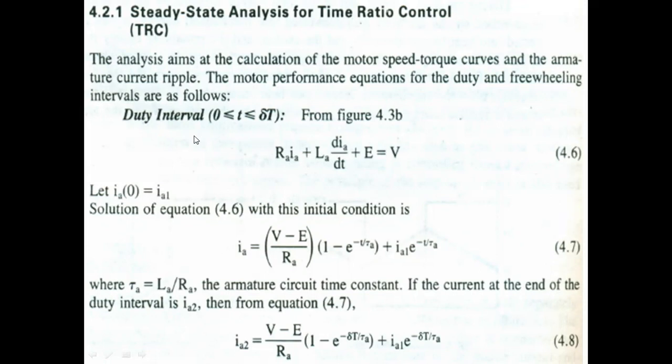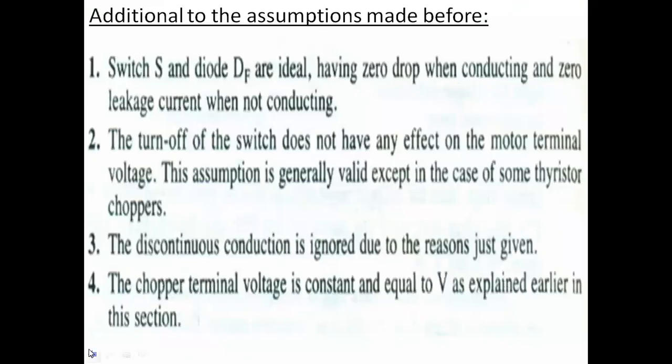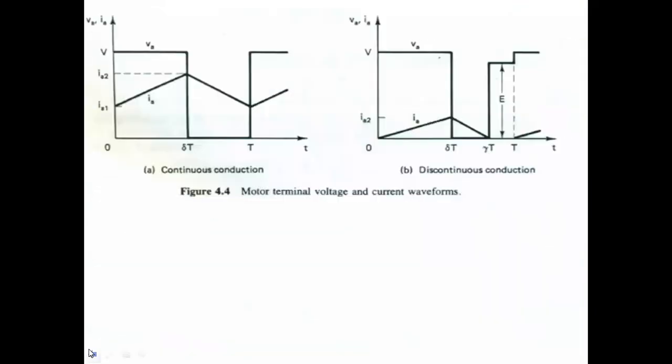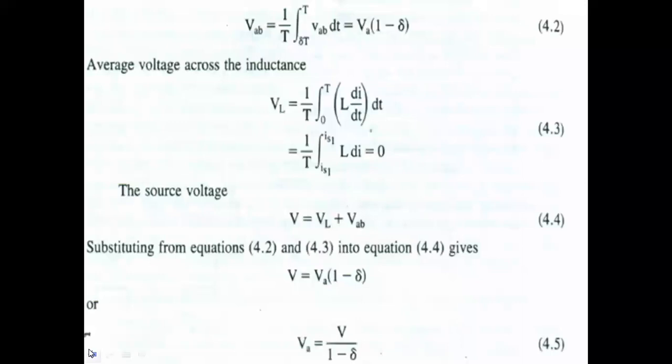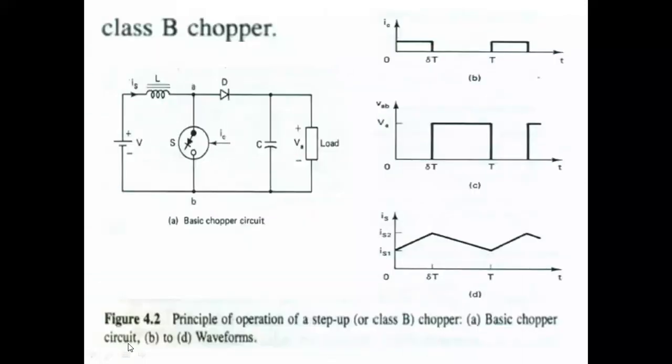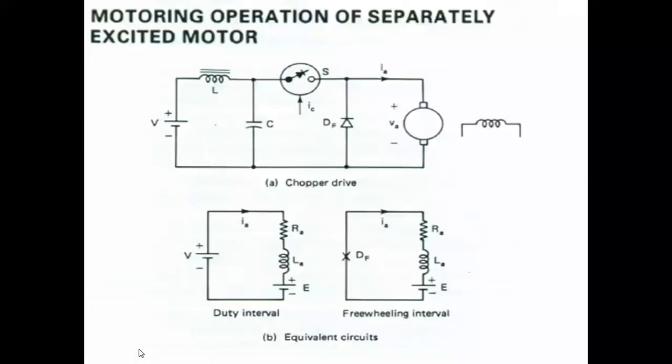Suppose you first consider the duty interval, it is 0 to t less than delta t. For this interval, it is called the duty interval. From figure 4.3b, I will show you the figure.